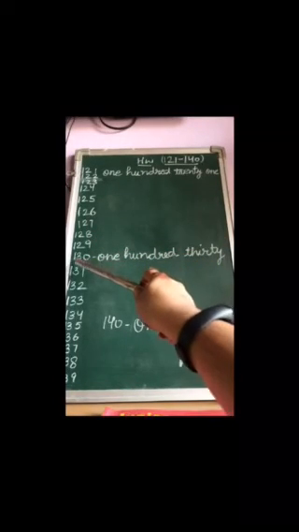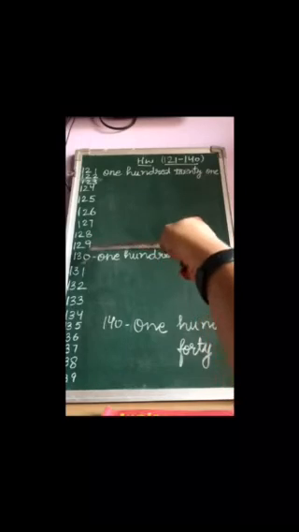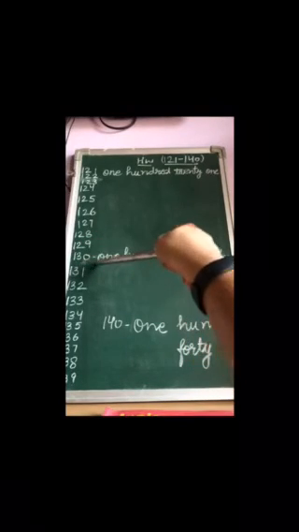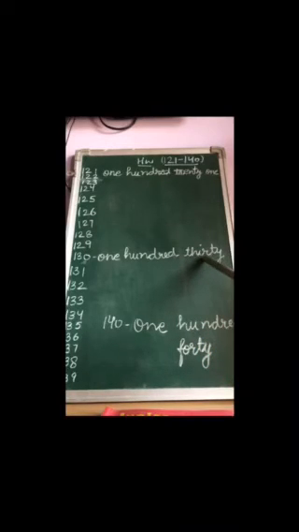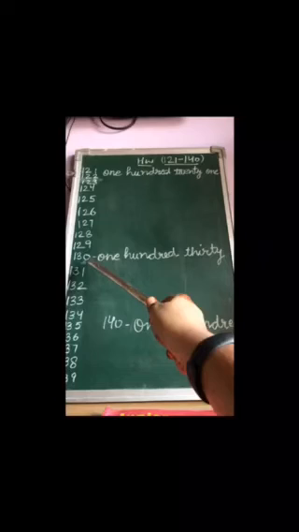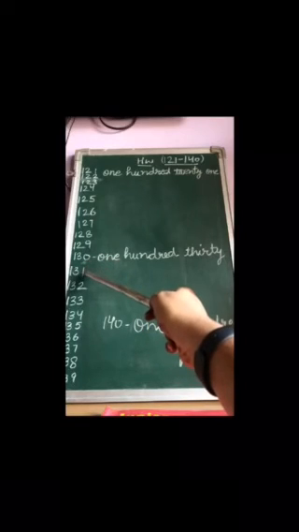Then we have 130. What comes after 20? 30. So 130: 100, T-H-I-R-T-Y, 30. Now what comes after 30? 31.